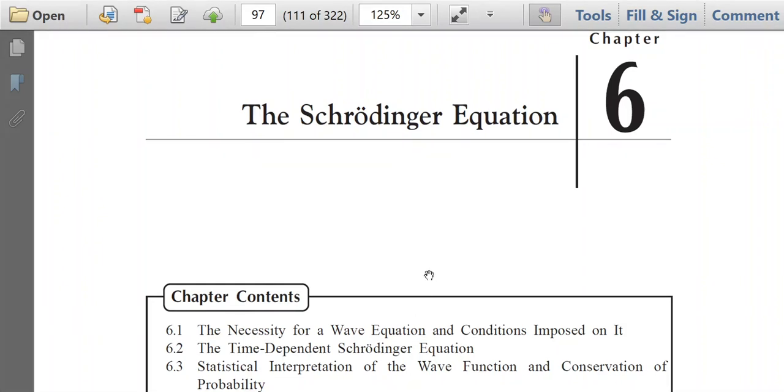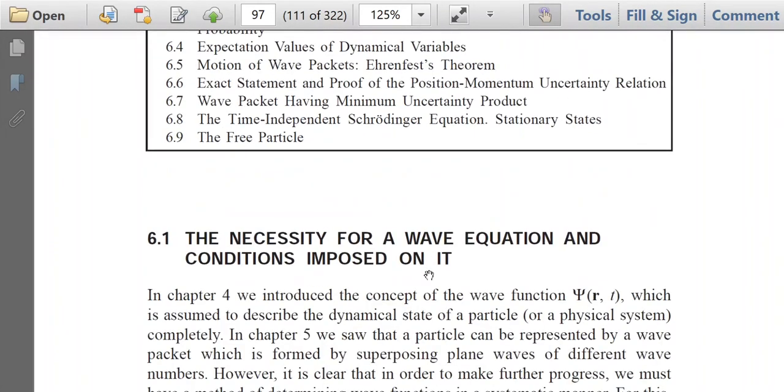Welcome everyone. In this lecture of quantum mechanics, I am going to discuss the Schrodinger equation, and this topic will be discussed from the book Quantum Mechanics, a textbook for undergraduates by M.C. Jain. So let us start the discussion.